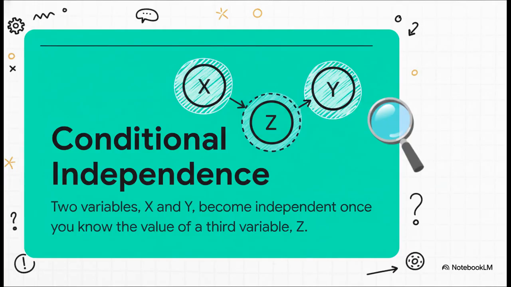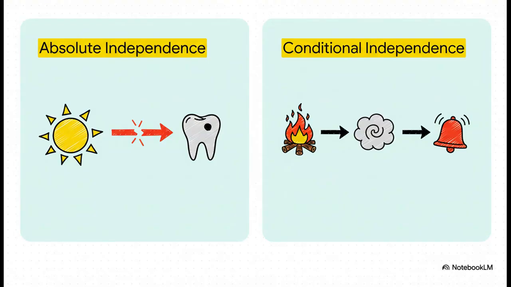More specifically, we're going to lean on this really powerful concept called conditional independence. What that means is you can have 2 things that seem related, but as soon as you know about some third thing in the middle, they suddenly become unrelated. See, total absolute independence, like my toothache and the weather, that's actually pretty rare in the kinds of complex systems we want to model. But conditional independence, that stuff is everywhere.